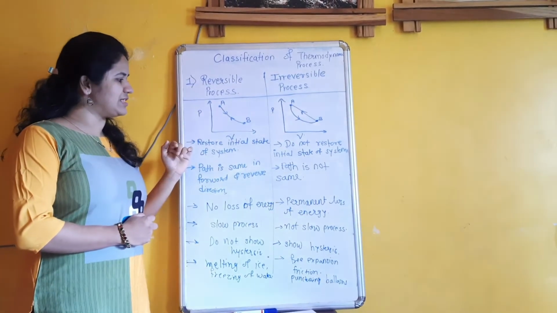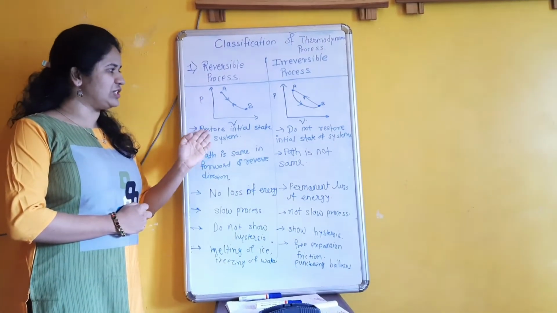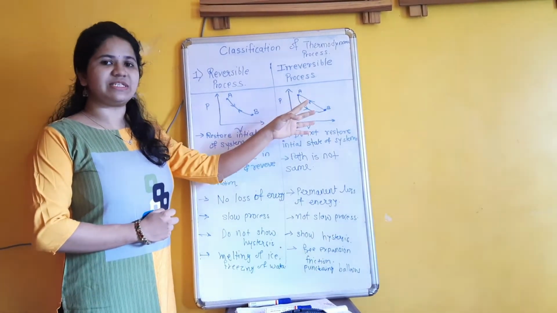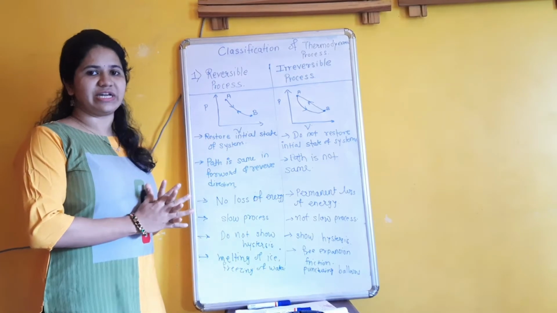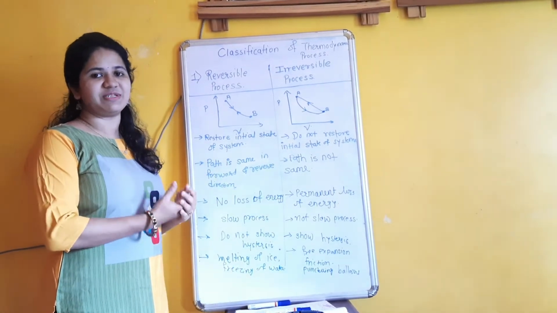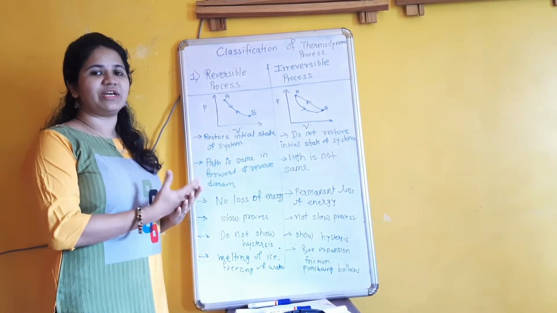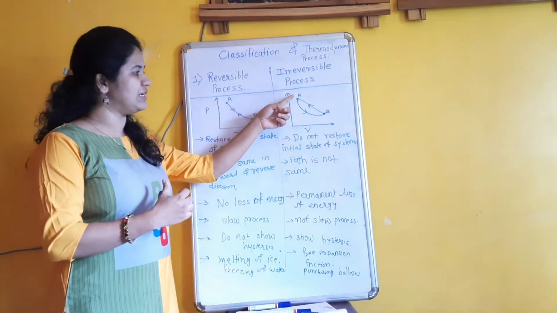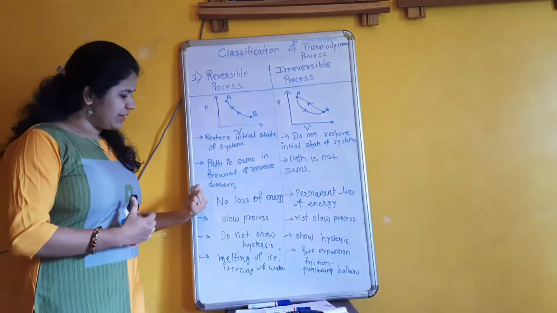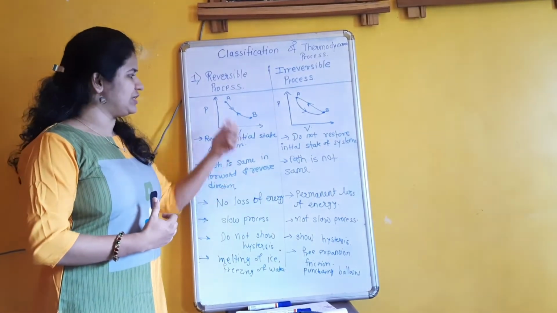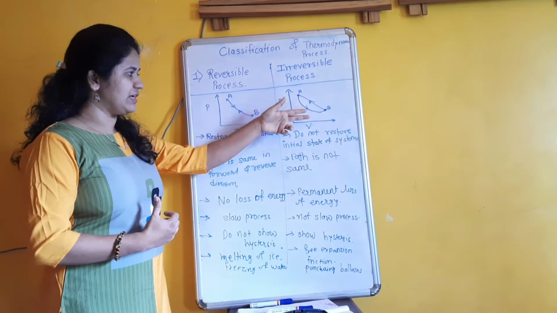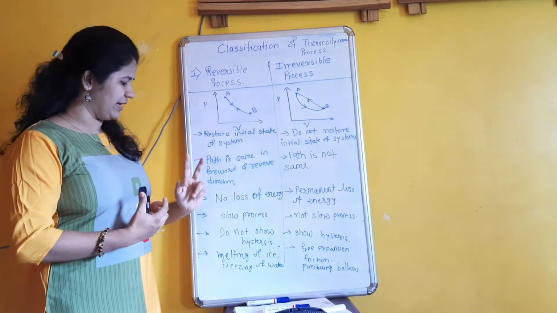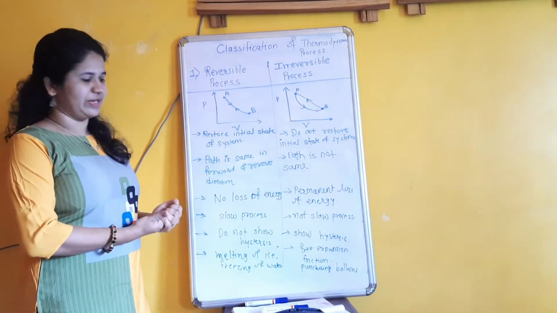So because of that, a reversible process restores the initial state of the system, but an irreversible process will not restore the initial state of the system. Initial state means pressure, volume, temperature, whatever it is; in the final state it will not reach the same as the initial state. In a reversible process there is no loss of energy. In an irreversible process, obviously the path is different, hence there will be a loss of energy, a permanent loss of energy.